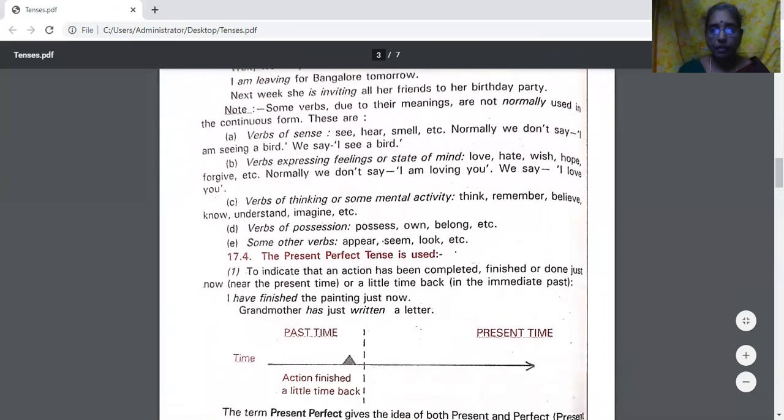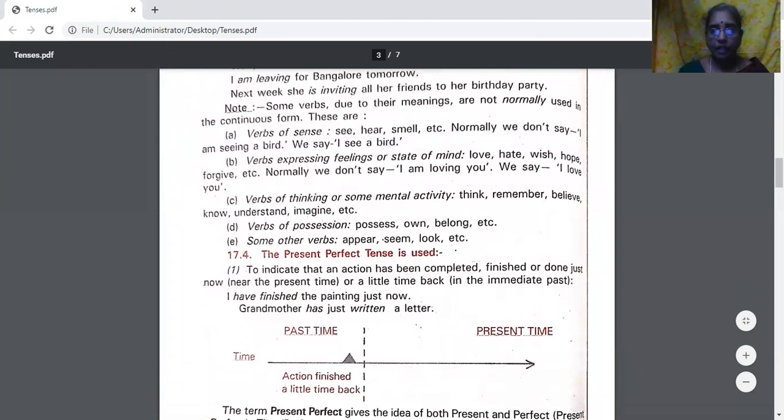Here we have to note some more things which we have to keep in mind. Some verbs, due to their meanings, are not normally used in the continuous form. For example, verbs of sense: see, hear, smell, etc. Normally we don't say, I am seeing a bird. We just say, I see a bird.